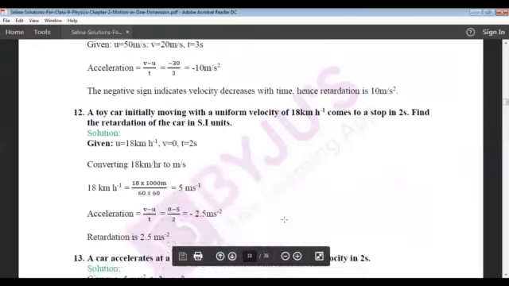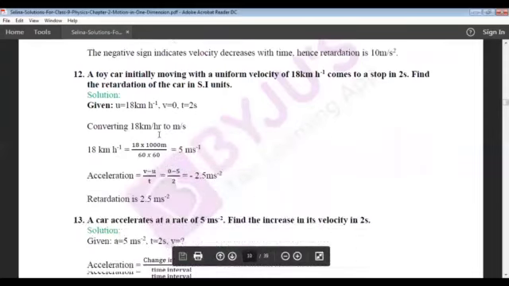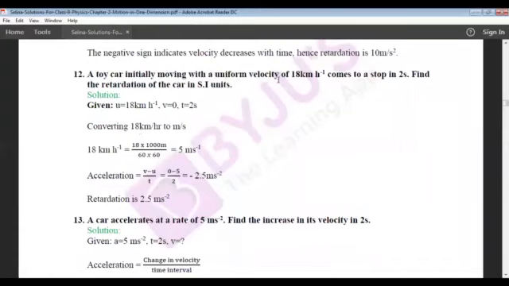So the next numerical, 12th one. A toy car initially moving with a uniform velocity of 18 km per hour comes to a stop in 2 seconds. Find the retardation of the car in SI units. Okay, so in SI units means we should find the retardation produced in meter per second square. So what is given? The initial velocity, moving with a uniform velocity of 18 km per hour.